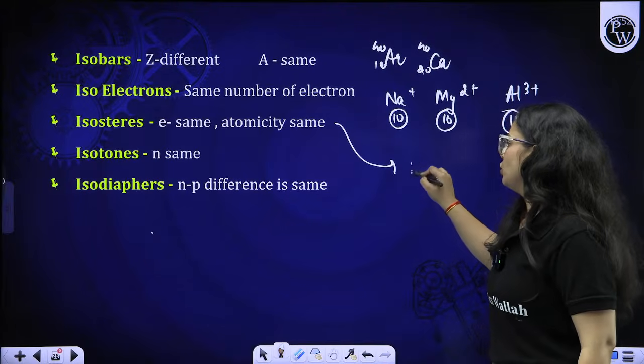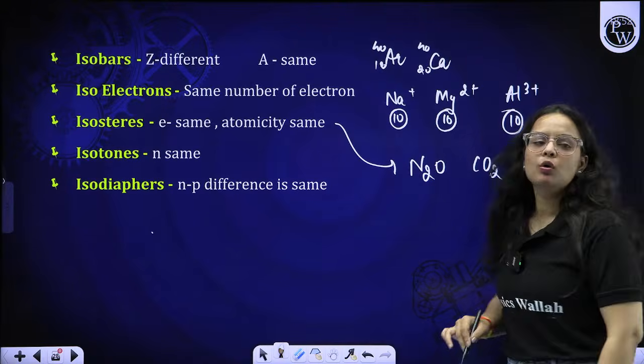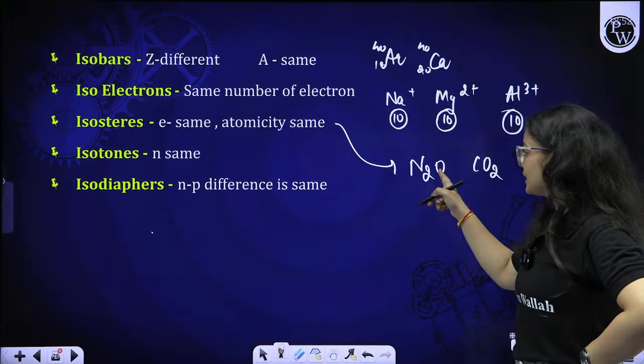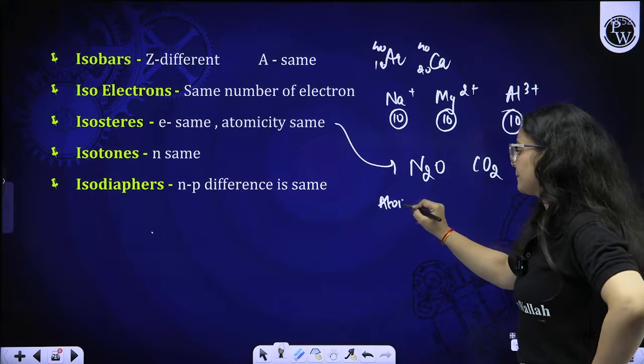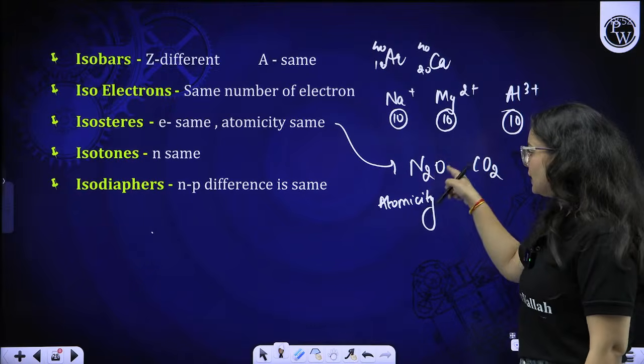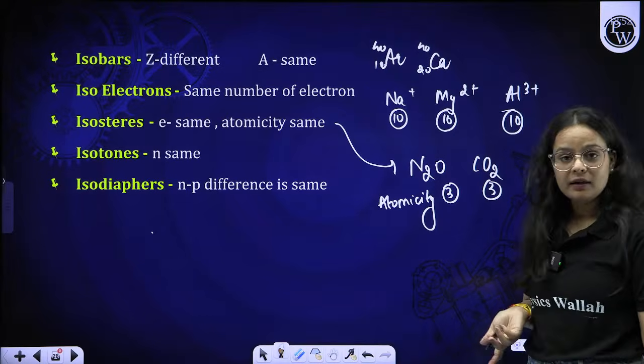For example, if I talk about N2O and CO2, how many atoms are there in terms of atomicity? How many atoms are there in N2O? 2 plus 1, 3 atoms. And in CO2, 1 plus 2, that is 3 atoms only.